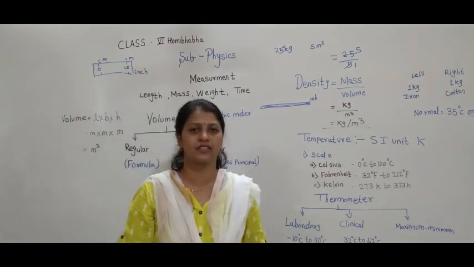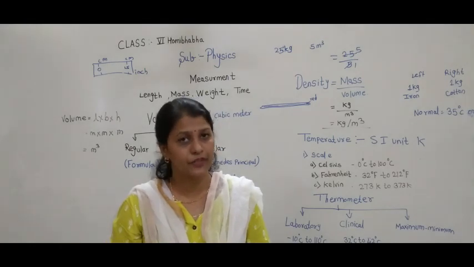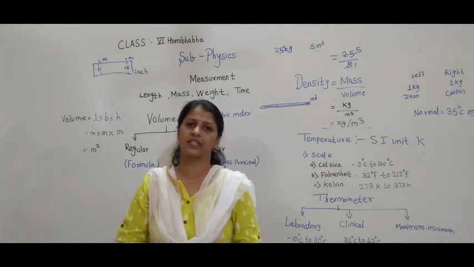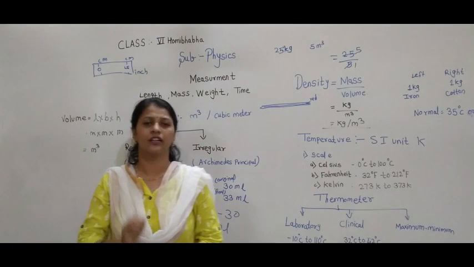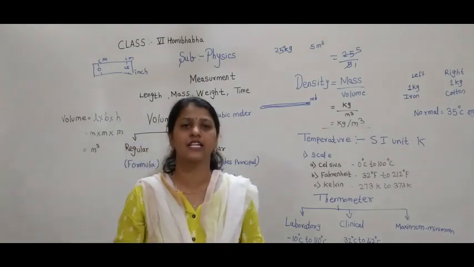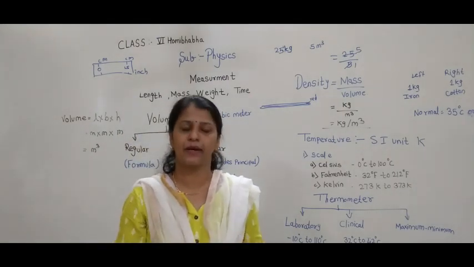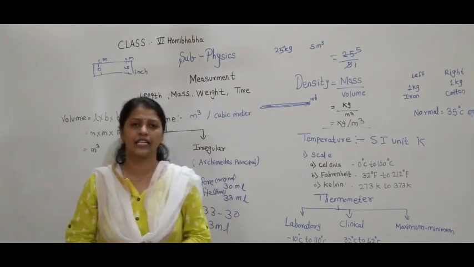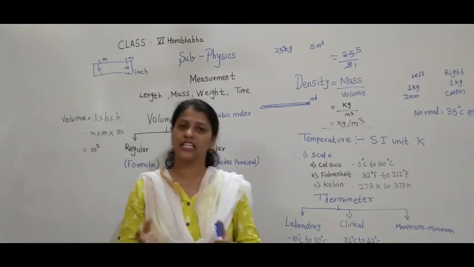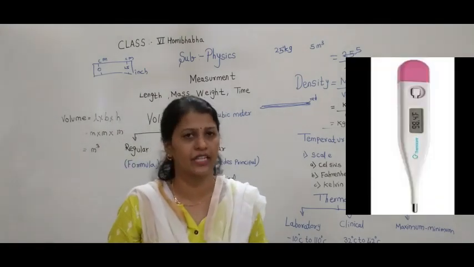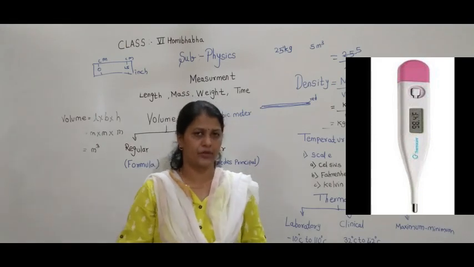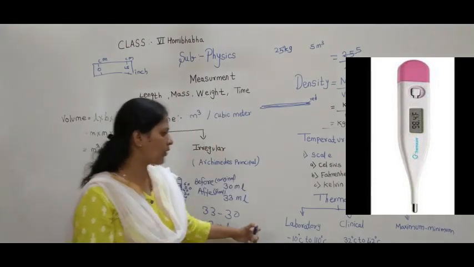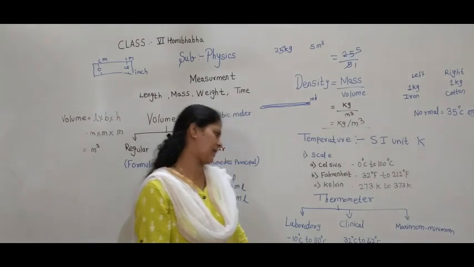If the person has a fever, the mercury level rises to that particular scale. But nowadays we don't use this clinical thermometer. We use the digital thermometer to get the temperature. So this was about the laboratory and clinical thermometer.